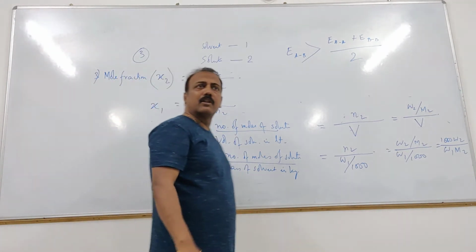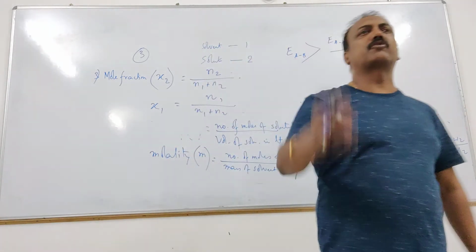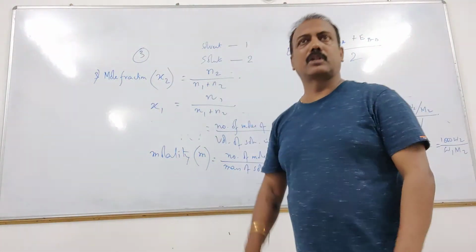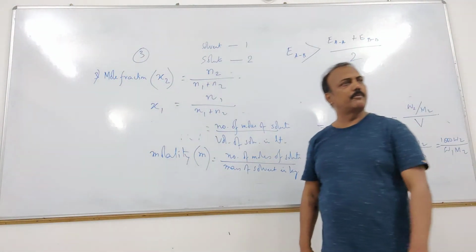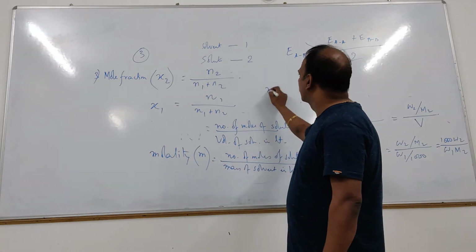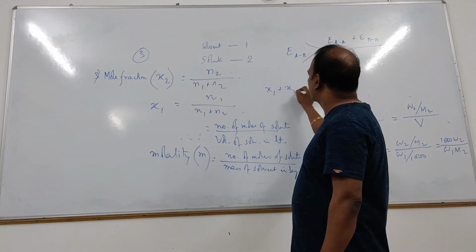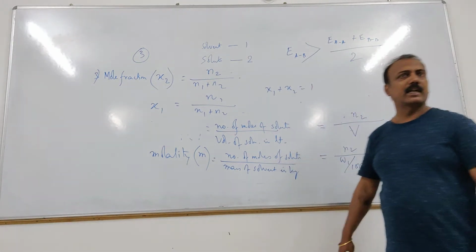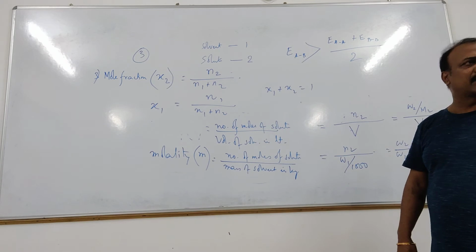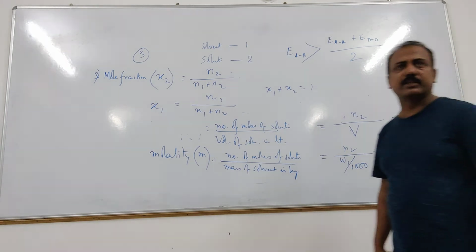Now fraction of boys is 1 by 3, fraction of girls is 2 by 3. The total of all the components will always be equal to 1. Fraction total is always 1, right? So can I write X1 plus X2 should be equal to 1? So X1 equals 1 minus X2. That is mole fraction.